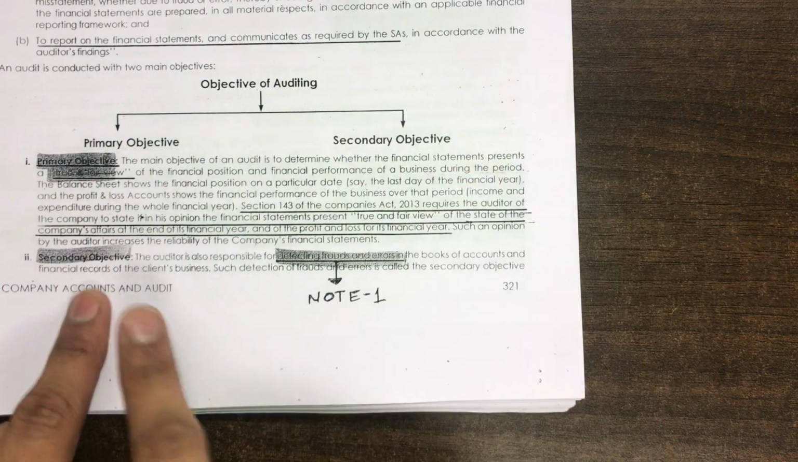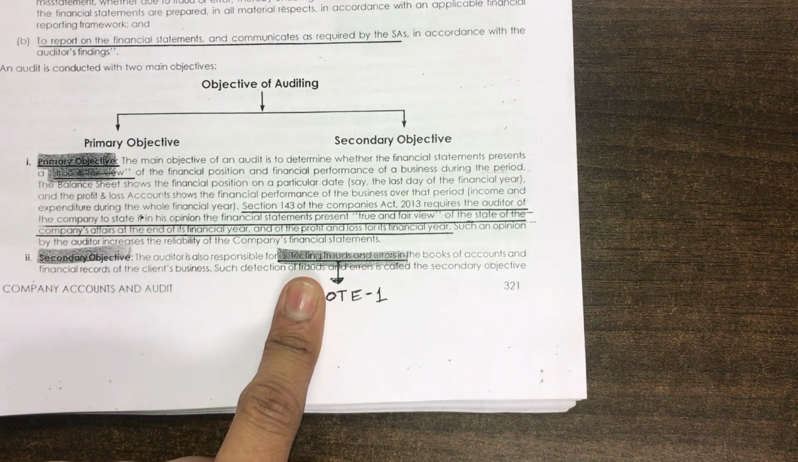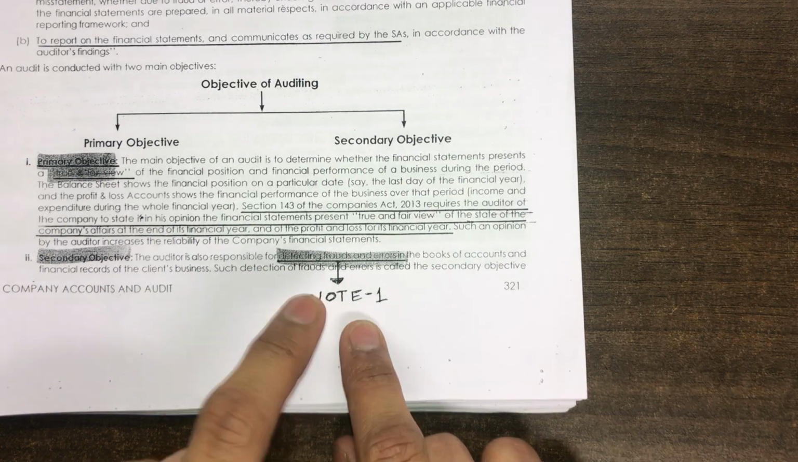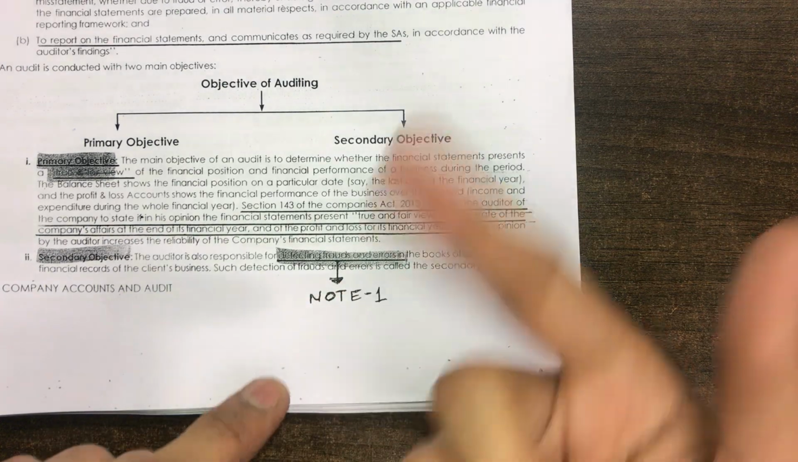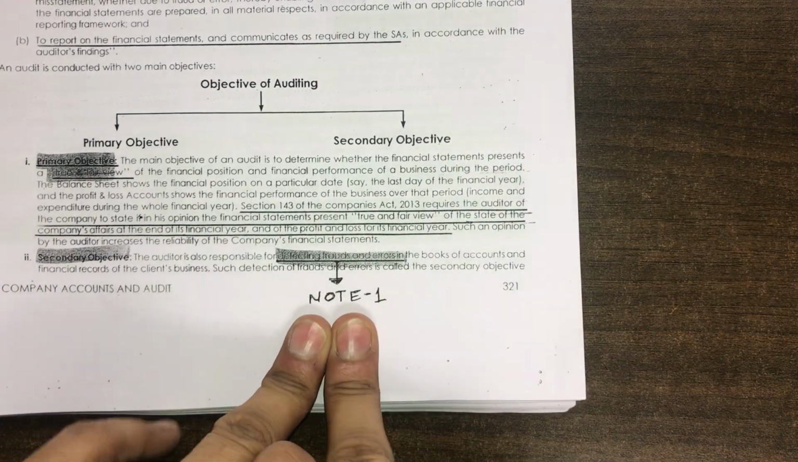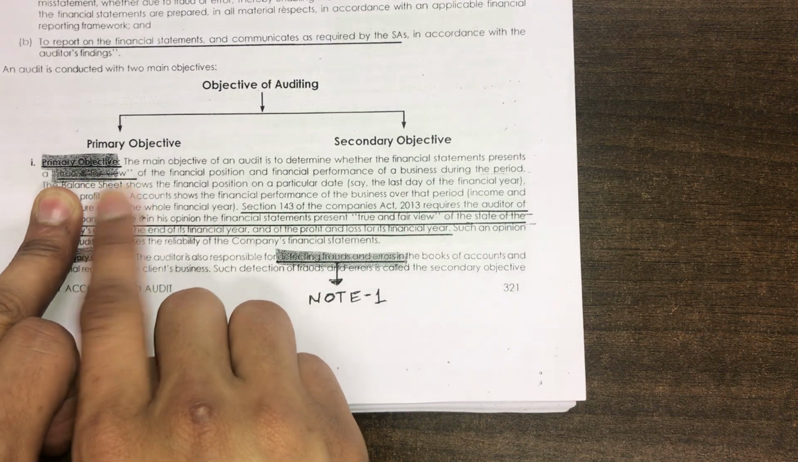Number two, and the secondary objective is to detect fraud and error. I hope you remember the difference between fraud and error. Fraud is an intentional mistake. Error is an unintentional mistake. This is the difference between error and fraud. But the primary objective is to express a true and fair view.